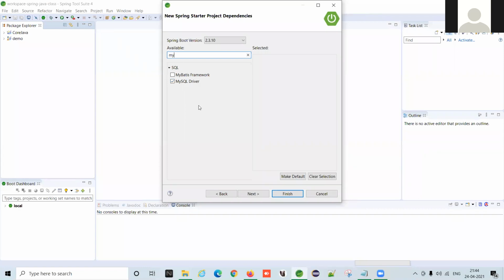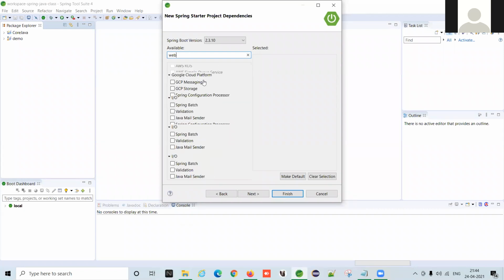Those things, whatever you are selecting, are they the same for any kind of programming? Okay, let me make it clear.